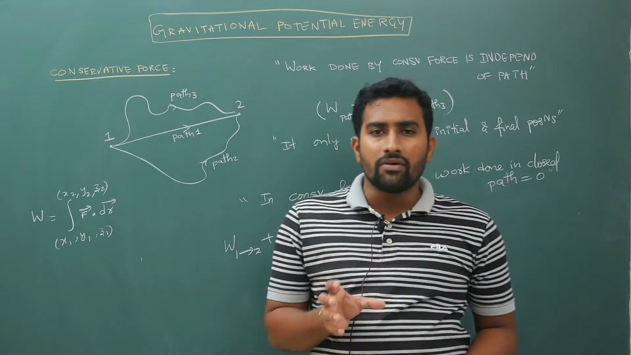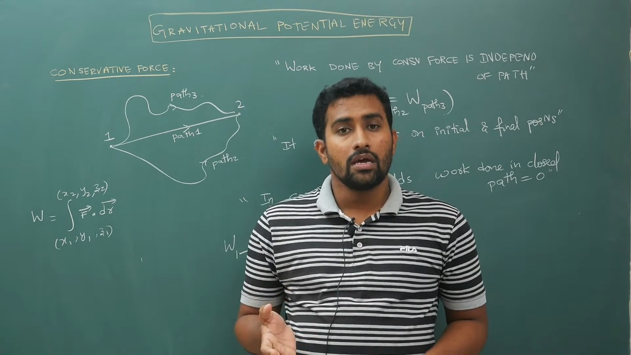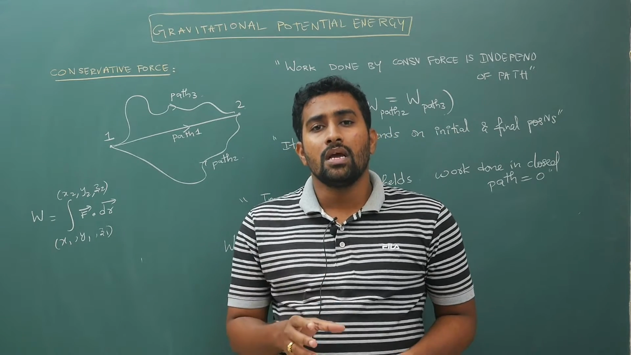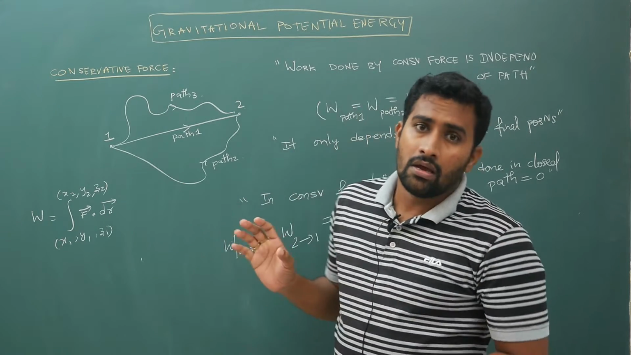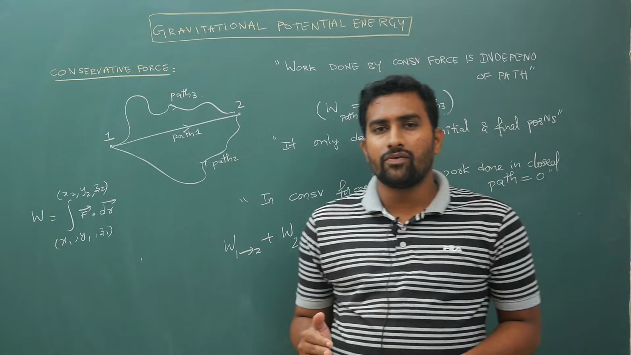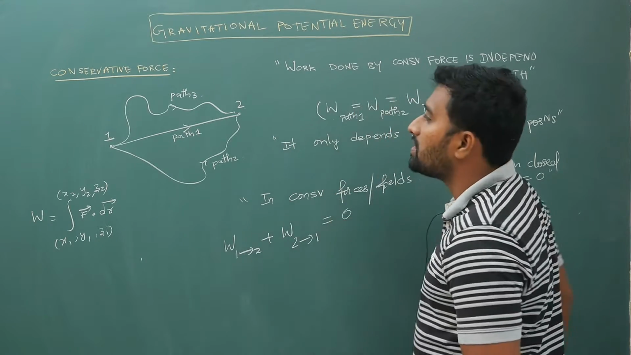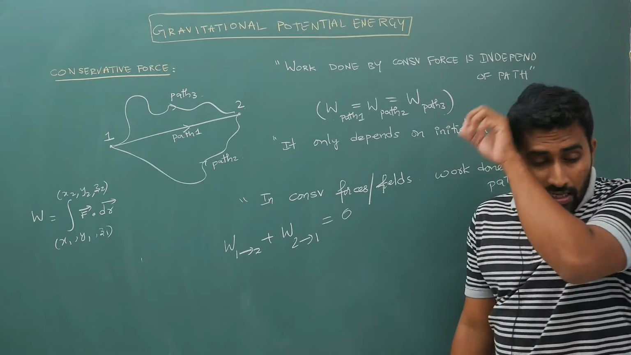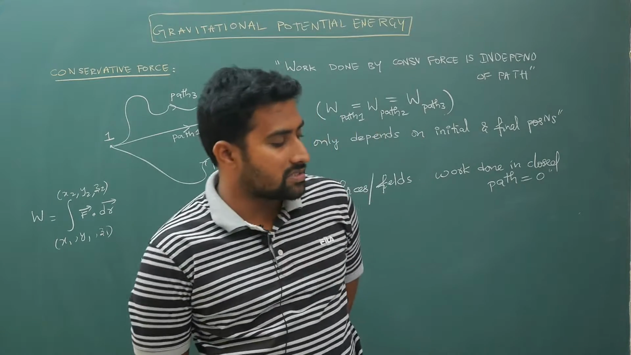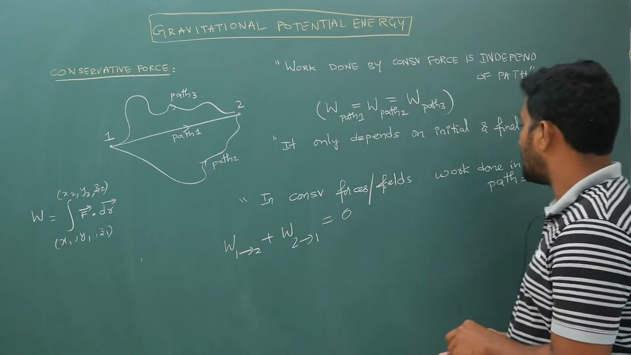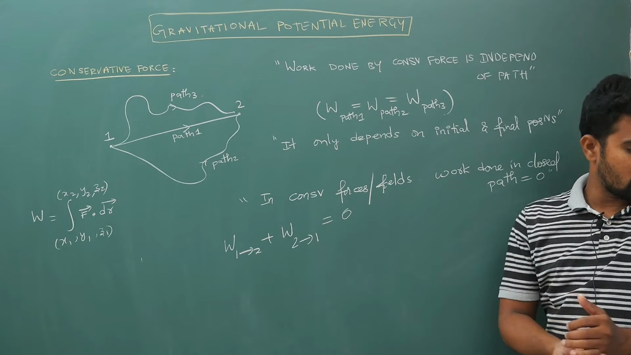So for conservative forces, work done is dependent only on initial and final positions. That is why we define potential energy only for conservative forces, and we can only measure the potential energy difference. From this much explanation, what is the conclusion that I want to make? I'll write it, but first copy this down, and if you have any doubts, just let me know. Work done in a closed path is equal to 0. Remember this point.